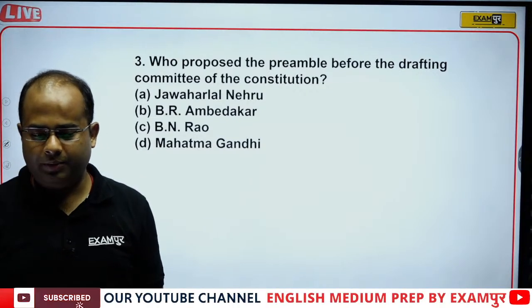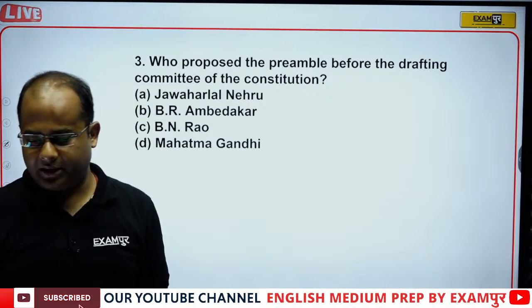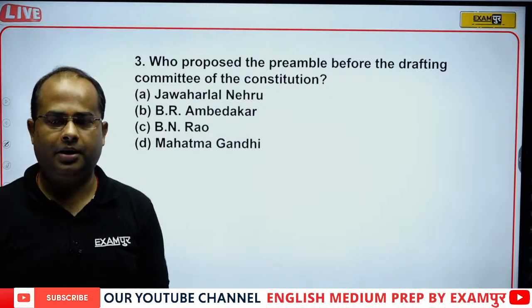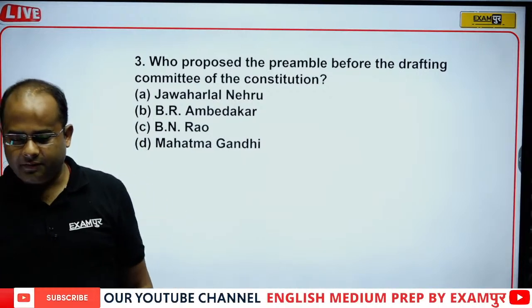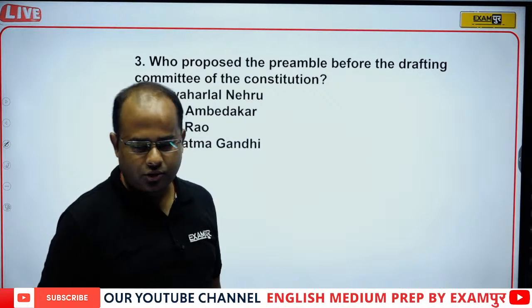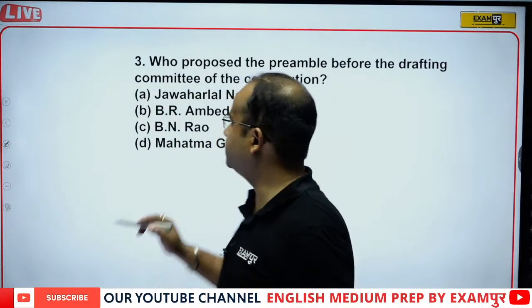Is it Pandit Nehru, B.R. Ambedkar, B.N. Rao, Mahatma Gandhi? So who presented the preamble? Very easy question. Okay, let's see. Vijay is saying option A, Jivitha is also saying option A, and yes, option A is correct.